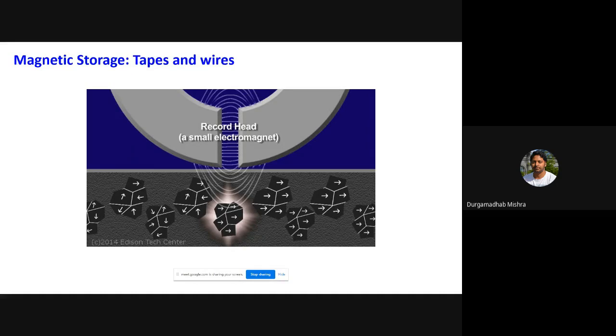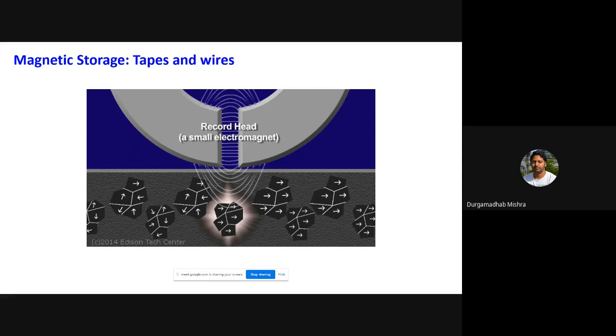So you can use the same coil to read as well as to write. When you apply external current to the coil, you generate a magnetic field, and this magnetic field will align the domains, and then you can store your information or your data in these domains.